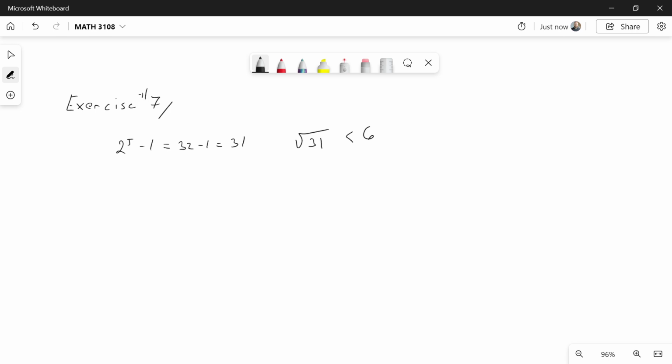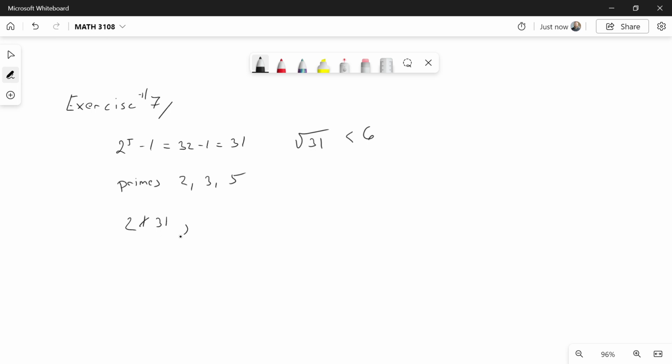So the primes up to 6 are 2, 3, and 5. So if 31 is a prime, then I shouldn't be able to divide out a 2, a 3, or a 5. Now we clearly see that 31 is not even, so 2 does not divide 31.